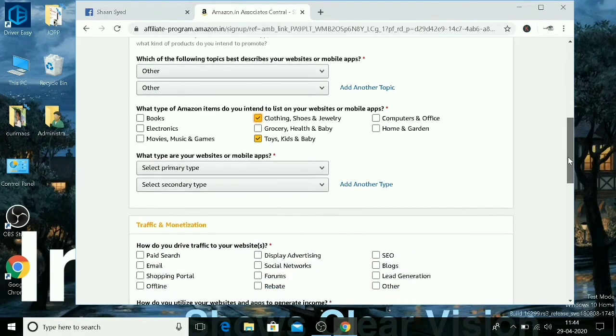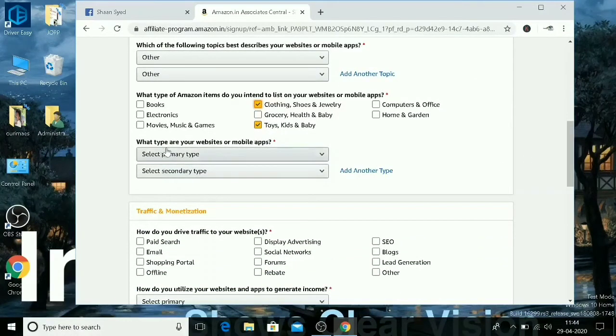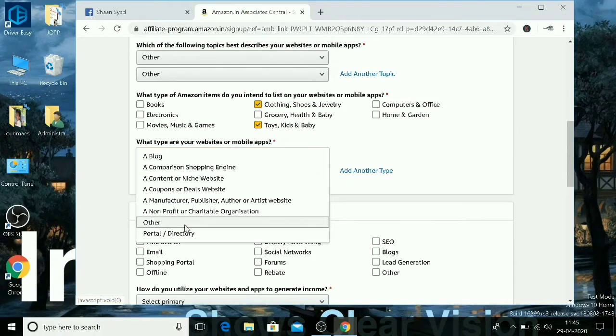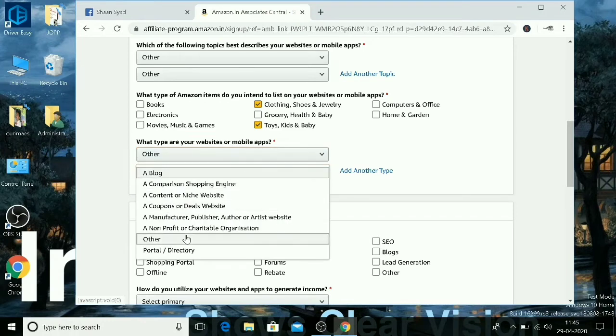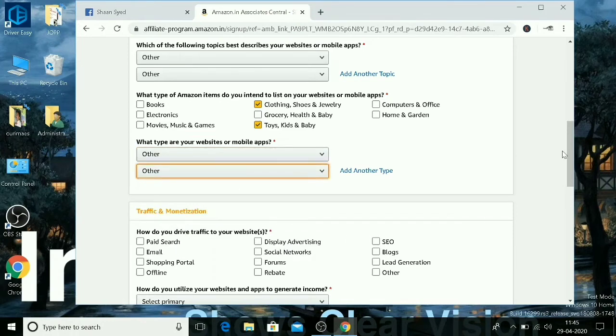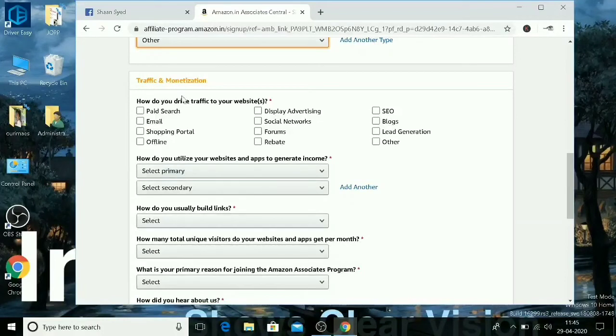Select them. What type are your website or mobile apps? It is asking what is the type of our websites and mobile apps. Neither do we have a website or mobile apps, you know that, so we just select others. Tap on it and select others. Next, how do you drive traffic to your website?